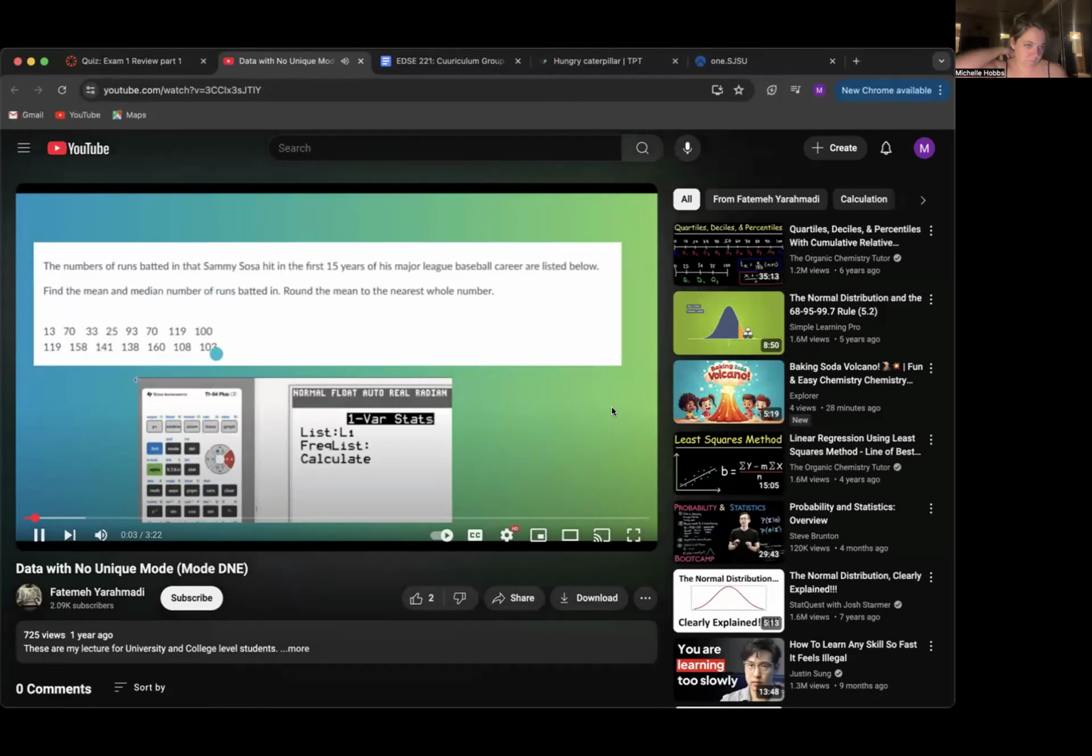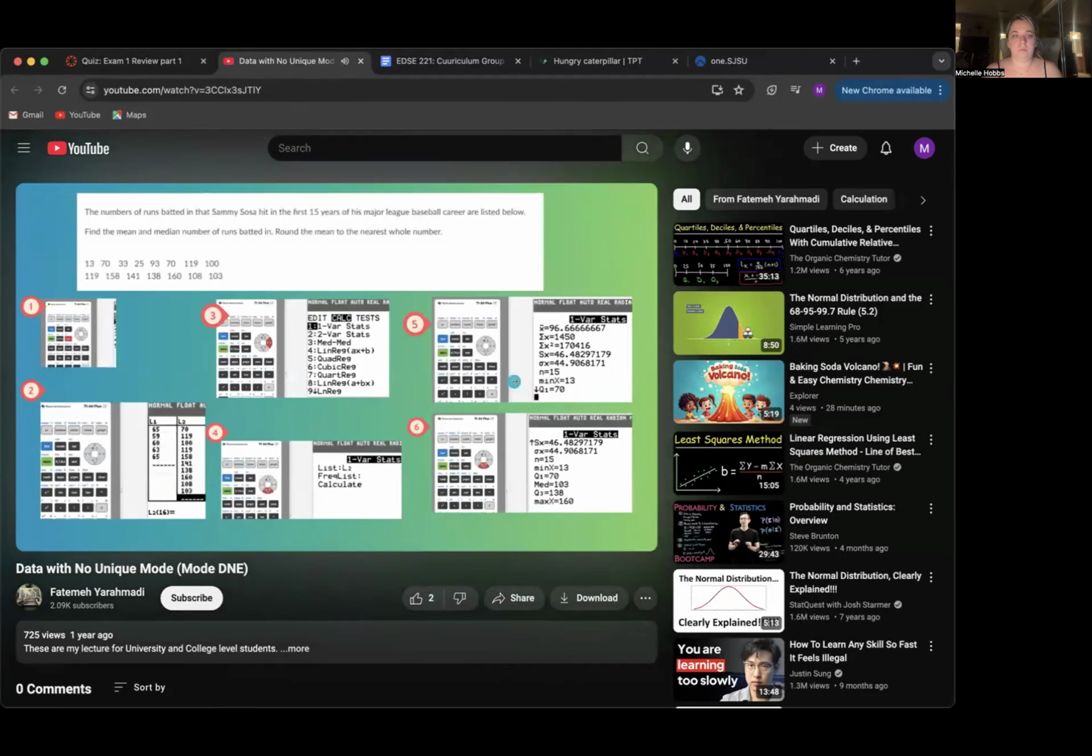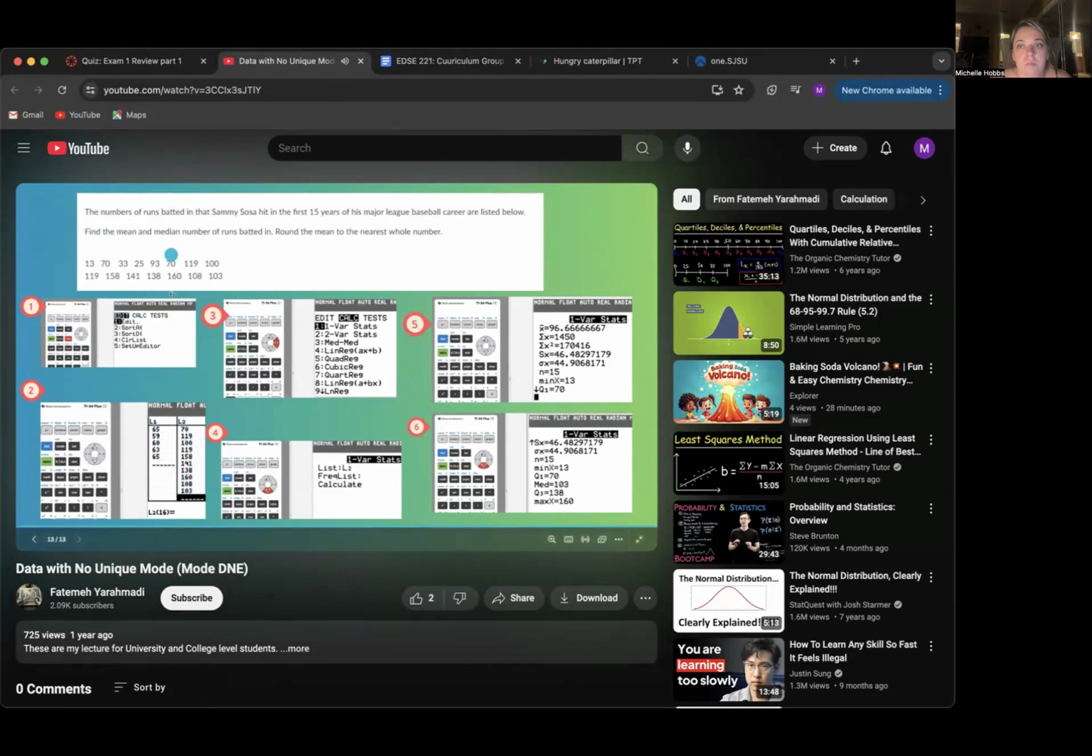In this question, you have a set of data, and the question is asking you to find a mean, median, and round the mean to the nearest whole number. We're going to use our calculator to enter these numbers and do the computation. First of all, go to Stat and then Edit. Since we already used L1 for previous data, we're going to use L2 to enter these numerical values.